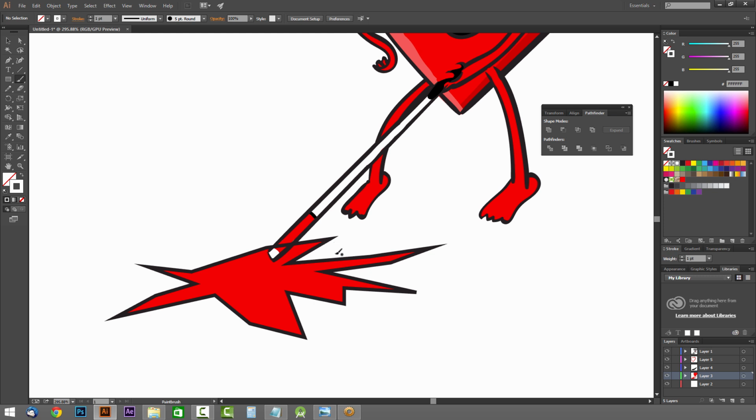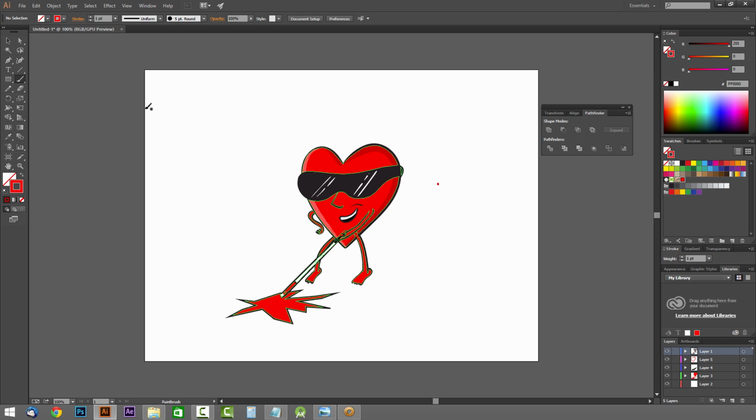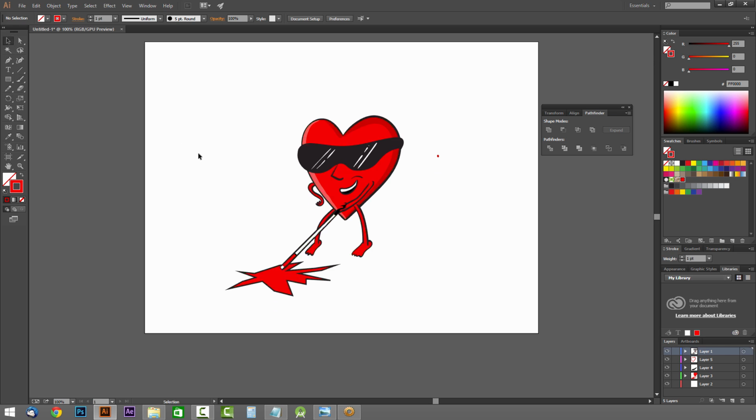Just like that, and then of course we'll switch back to that red. All right, so that's in a different layer at top, so let me switch real quick. All right, so let's see what this looks like so far. All right, so far so good.